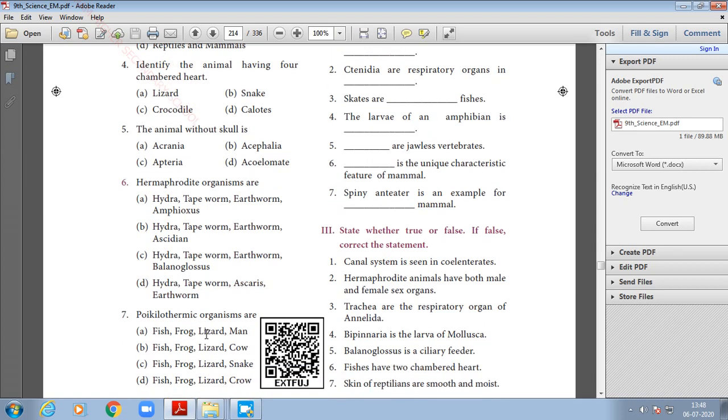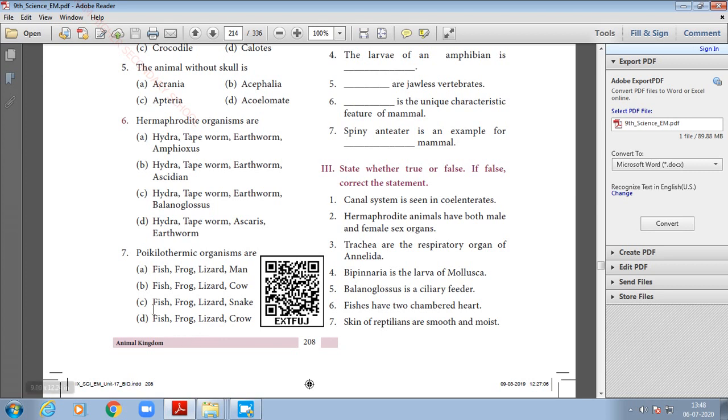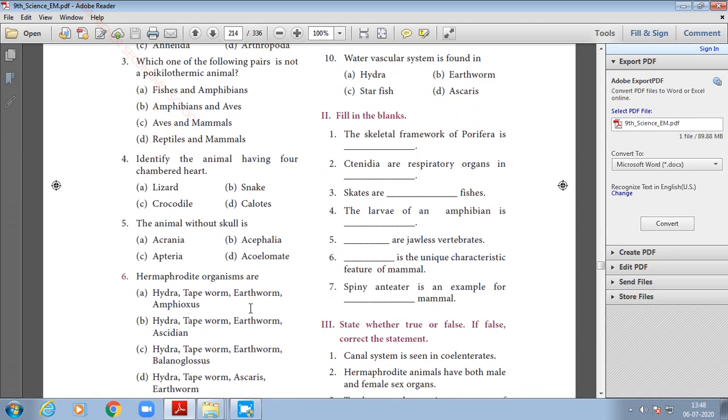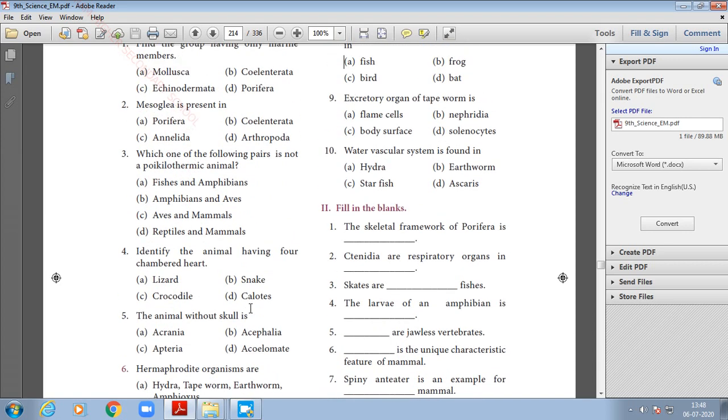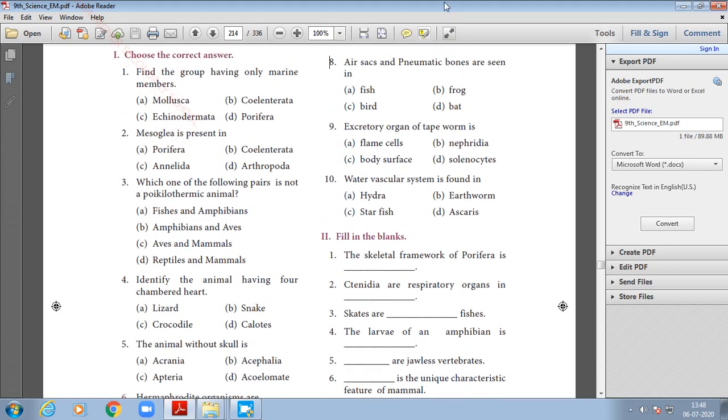Seventh one, poikilothermic organisms are. The answer is option C, fish, frog, lizard and snake. Eighth one, air sacs and pneumatic bones are seen in option C, bird.